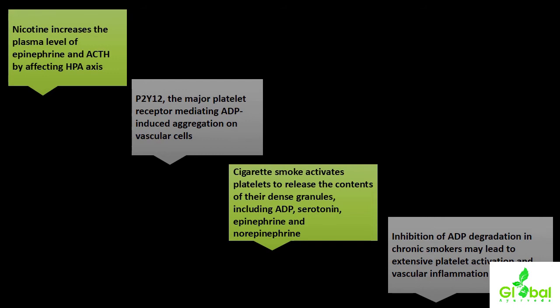Cigarette smoke activates platelets to release the contents of their dense granules, including ADP, serotonin, epinephrine, and norepinephrine. So inhibition of ADP degradation in chronic smokers may lead to extensive platelet activation and vascular inflammation. Particularly consider the inhibition of the ADP component, and the continuing degradation in chronic smokers. That condition will lead to extensive platelet activation in order to compensate, and thereby continue the further vascular inflammatory processes also.